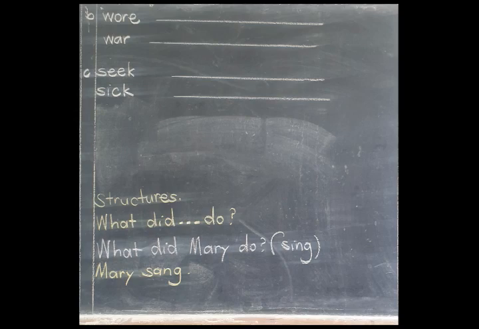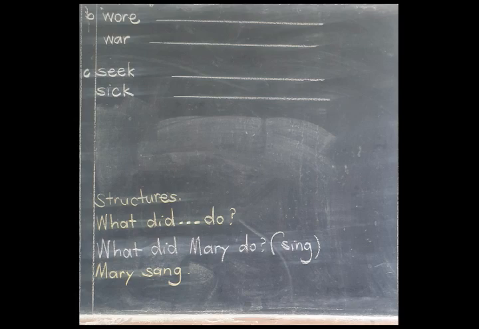That dash is giving us very many alternatives. For example, we can put Mary in that dash, we can put Peter, we can put John, any name. Because we cannot put all of them in that one space, I've put a dash. So the structure says, what did dash do?